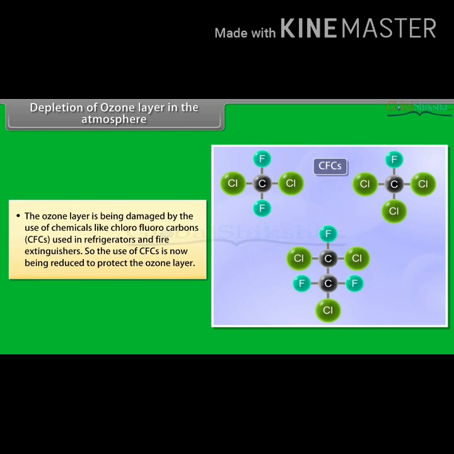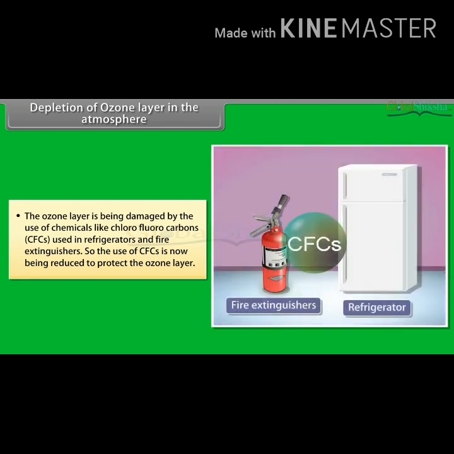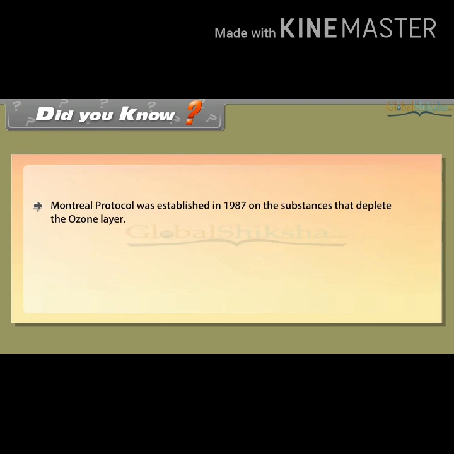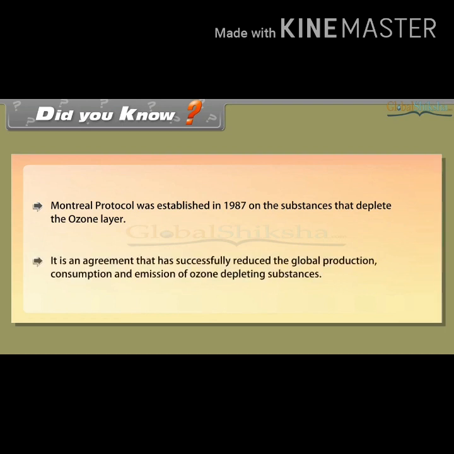The ozone layer is being damaged by the use of chemicals like chlorofluorocarbons, which are used in refrigerators and fire extinguishers. So, the use of CFCs is now being reduced to protect our ozone layer. You would have heard about the Montreal Protocol, which was established in 1987 on the substances that deplete the ozone layer. It is an agreement that has successfully reduced the global production, consumption, and emission of ozone depleting substances.